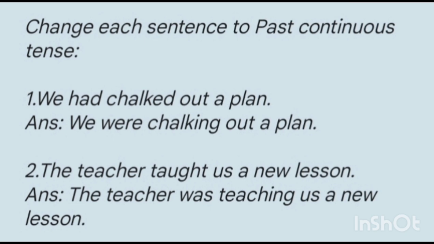Now let us learn how to change different tenses to past continuous tense. Remember, the formula of past continuous tense is was or were plus ing form of the verb. Let's try now. Number 1, we had chalked out a plan. Actually, this is not a past continuous sentence. It is taken from another tense. Anyway, we have to fit to the formula, that is was or were plus ing form of the verb.